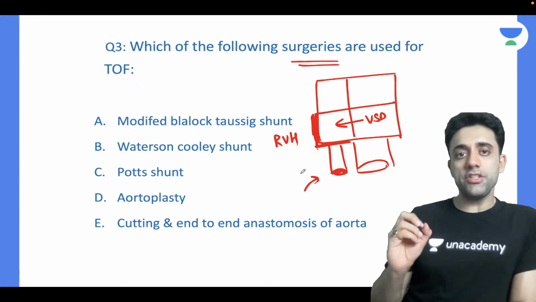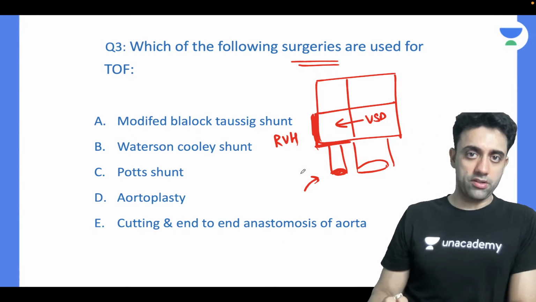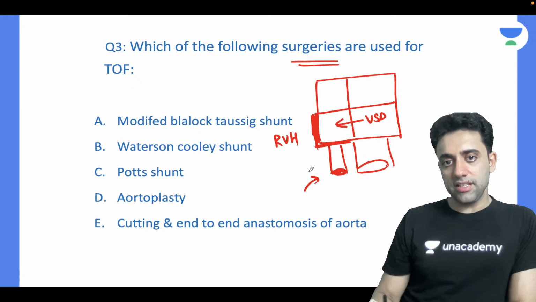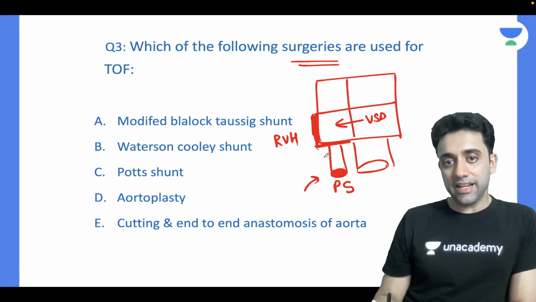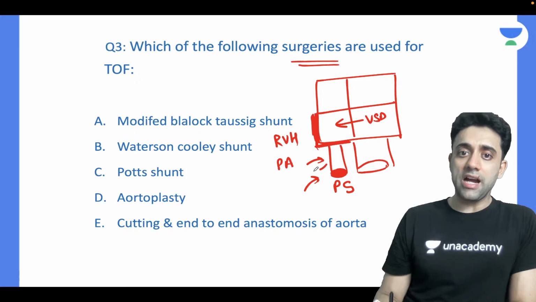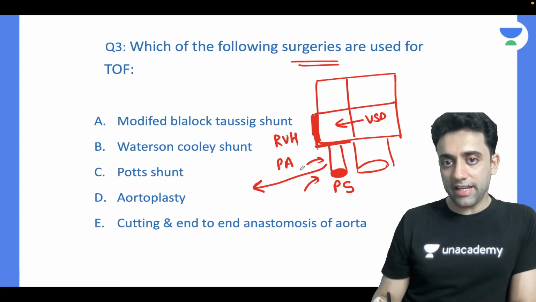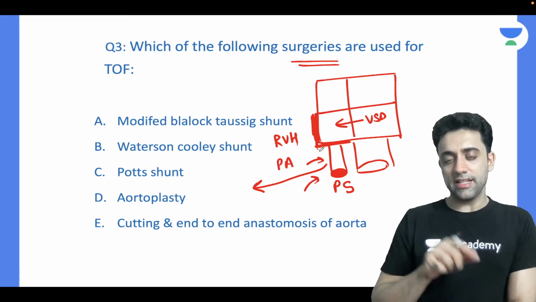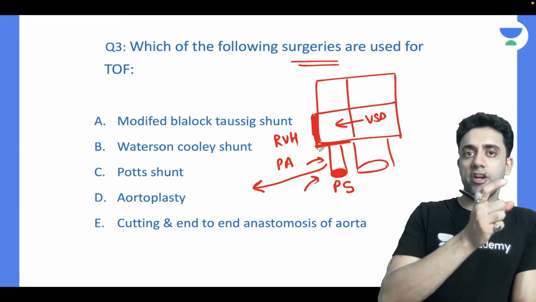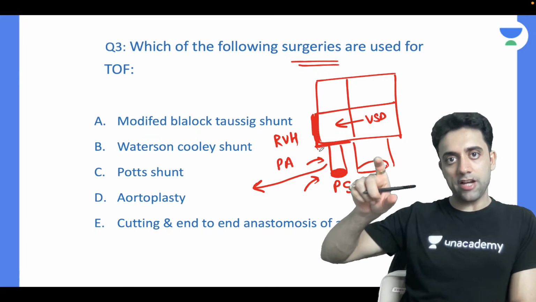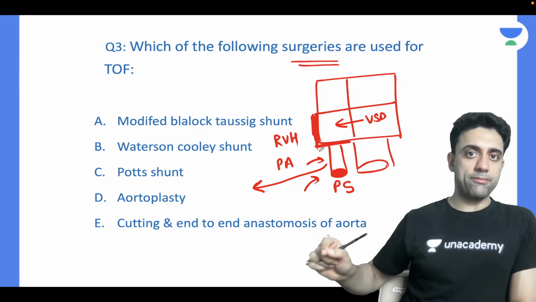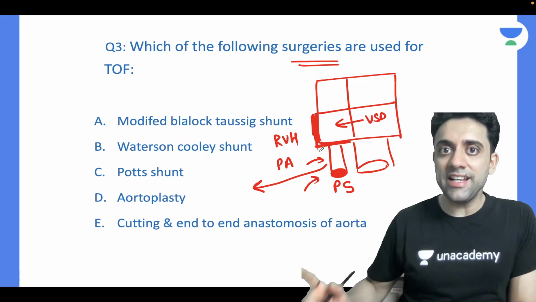So my question is, which of the following surgeries are used for tetralogy of Fallot? See, there is pulmonary stenosis. So what will happen? I will connect my pulmonary artery to somewhere else. Either I will connect my pulmonary artery to the subclavian artery, or to the arch of aorta, or to the descending aorta.